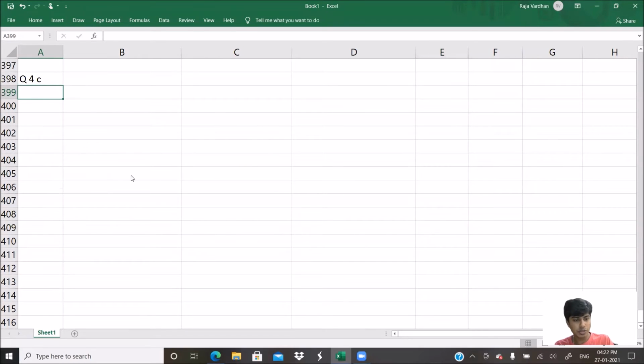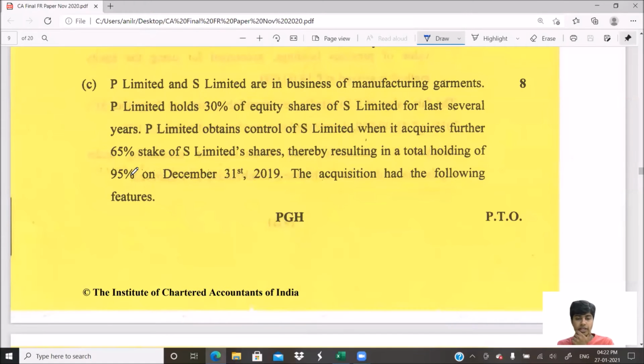Question 4C. What does it say? P Limited and S Limited are in the business of manufacturing garments, similar line of operations. P Limited holds 30% of equity shares of S Limited. So basically, when you hold 30%, you're an associate there. S Limited for several years. It's not like 1 year, 2 years. They've been holding it for several years now.